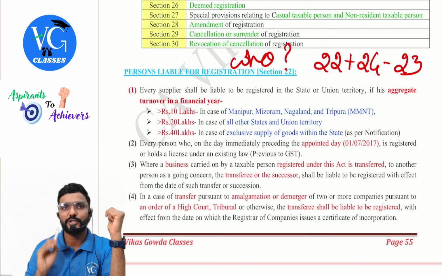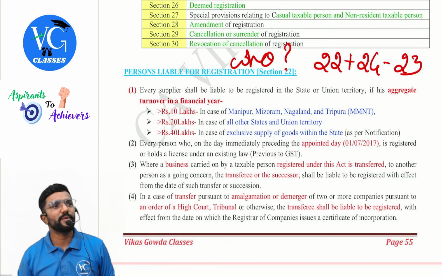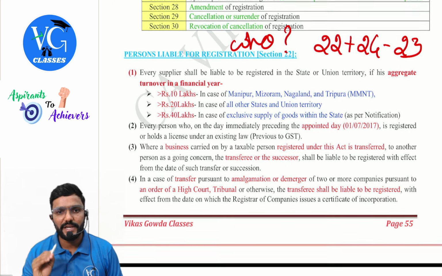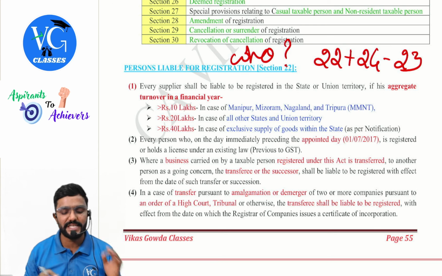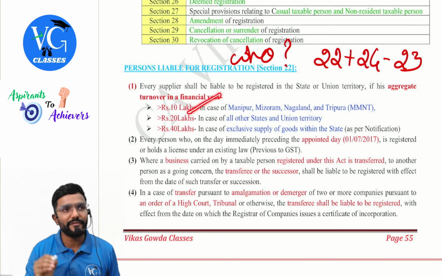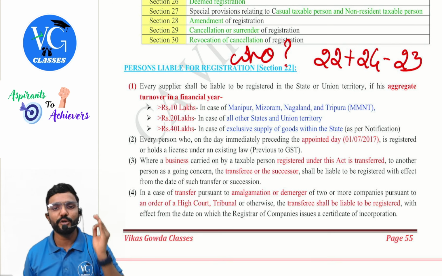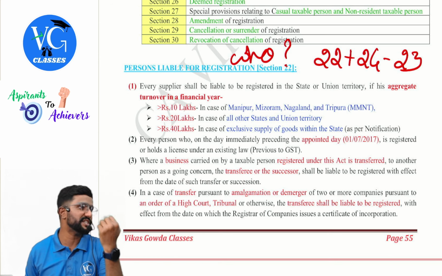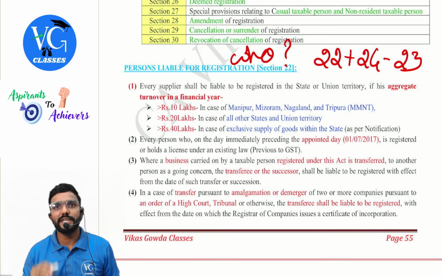Okay, sir. First, 22 subsection 1 is a very important section, guys, which talks about the threshold limit for registration. Every supplier shall be liable to be registered in the state or union territory if his aggregate turnover in a financial year exceeds 10 lakh in case of MMNT. MMNT, what is it, sir? Manipur, Mizoram, Nagaland, and Tripura. They have taken only 4 special states here. Rest all, it is 20 lakh.